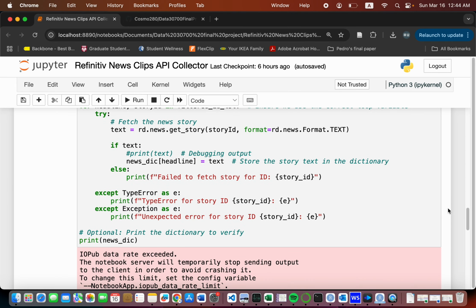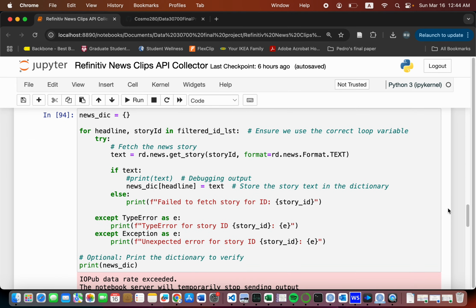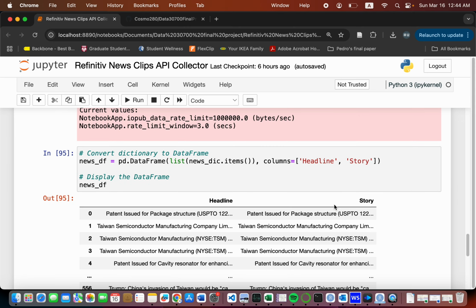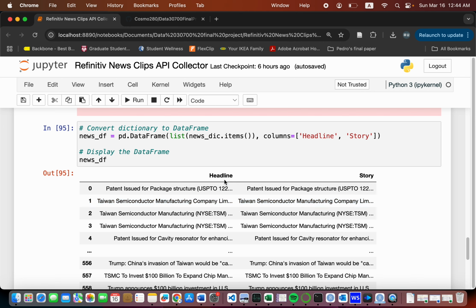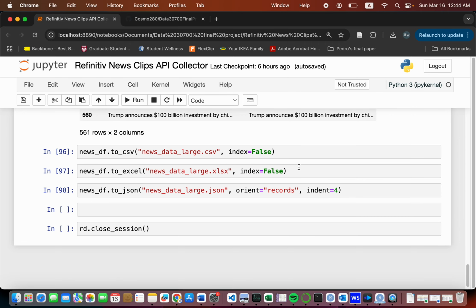So in the next step, I take the IDs and then I go back into the database and download all the text I could get, and then eventually I'll end up with all the text, and then I put them back into a data frame. So in the data frame, there's a column called headlines, which is the headlines of all the stories, and the stories were the text, which are short paragraphs published by the newsroom of this company. And then I dump it into a JSON file.